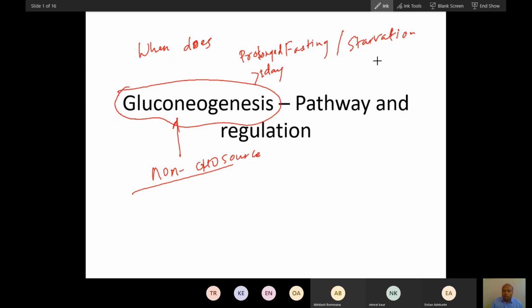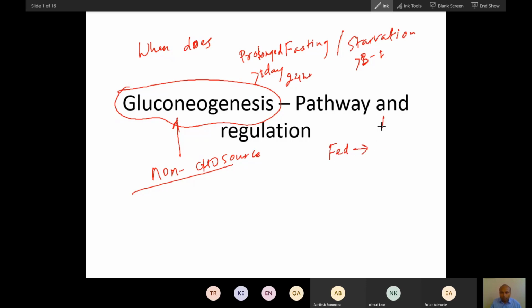Starvation is generally about 1 week, or fasting after 3 days to 1 week. So what happens during the fed condition?